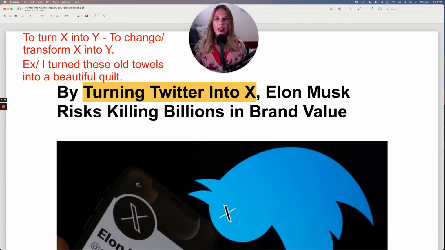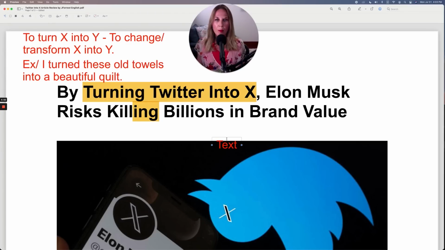And notice here in the headline, we have Elon Musk risks, and then you have a verb, but what do you notice about the verb? It's in the gerund form, the ing form. That's because the verb risk is a gerund verb. So the verb that comes after risk will be in the ing form.